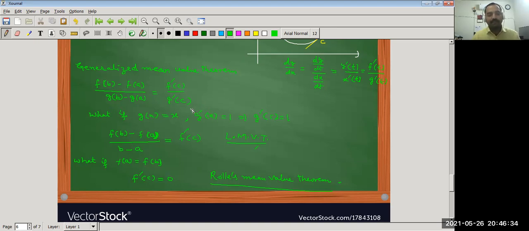In the next lecture, we will discuss problems related to Lagrange's mean value theorem and Cauchy's mean value theorem. For the time being, you can go through all the slides. All the slides are very important. Try to understand the geometric meaning of what the theorem says. Then try to do all the expressions, whatever calculation we have done in the proof of the theorems, on your own.